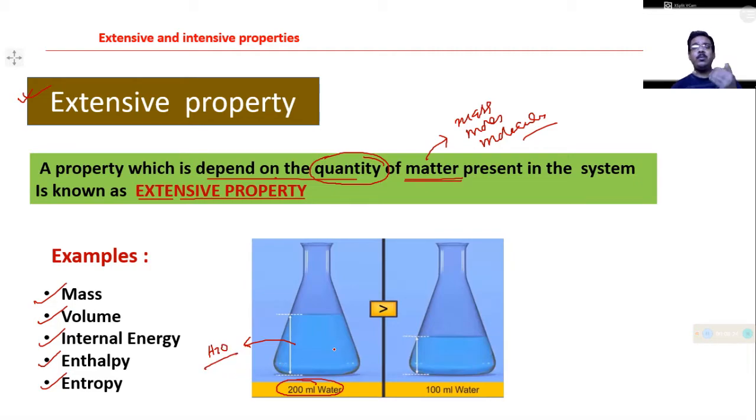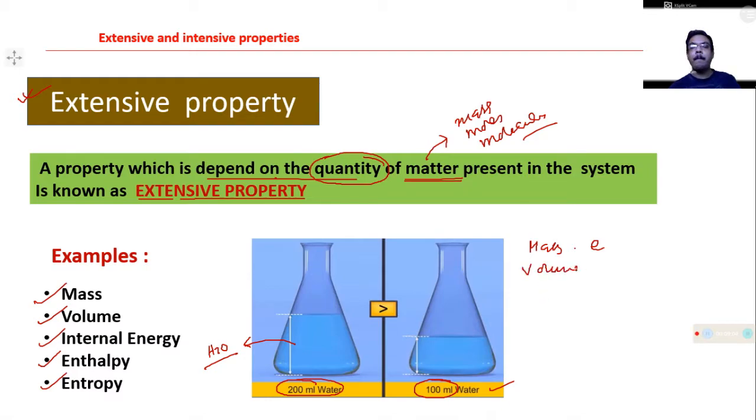Now you remove 100 ml of water from this conical flask, and this conical flask contains 100 ml of water. Now you see that what properties have been changed by changing the amount of the substance. Now the mass, if you consider mass, is it changed? Exactly. Mass of 200 ml of water is greater than the mass of 100 ml of water. So mass has been changed. So mass is an extensive property.